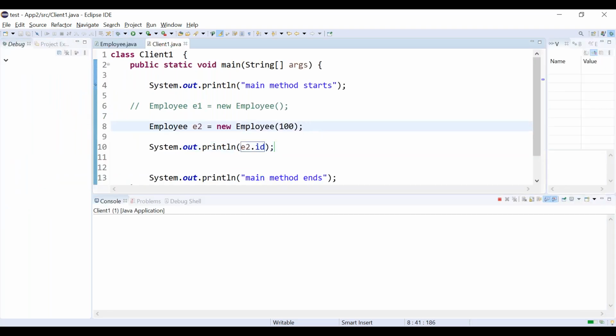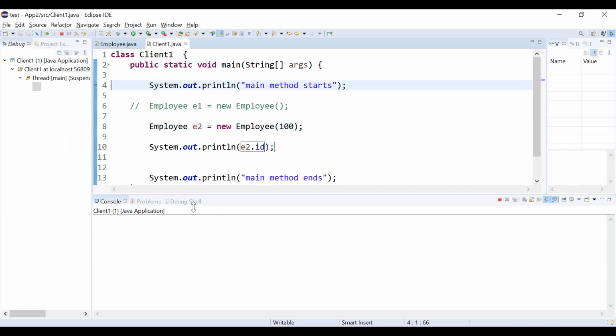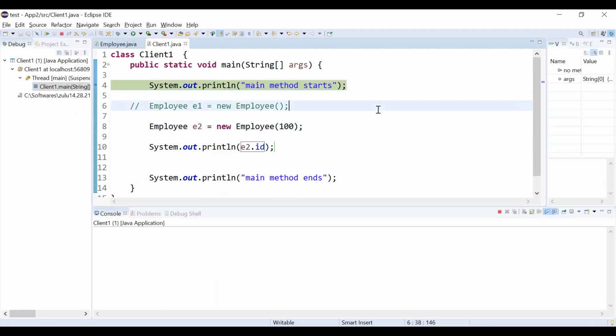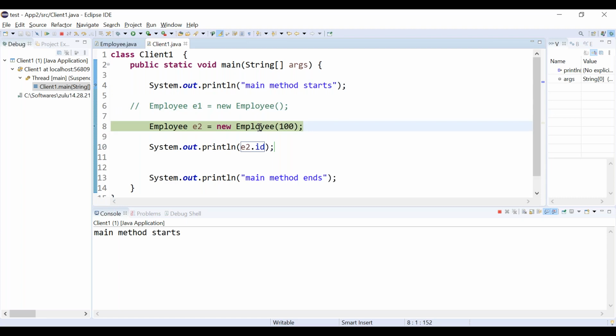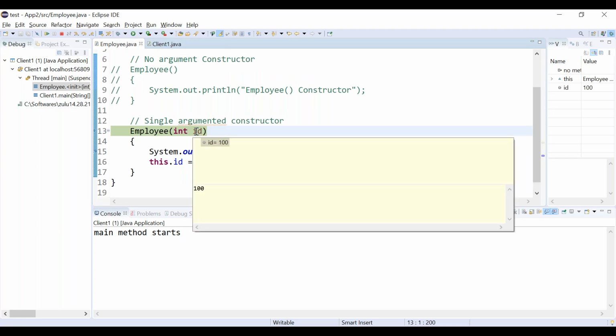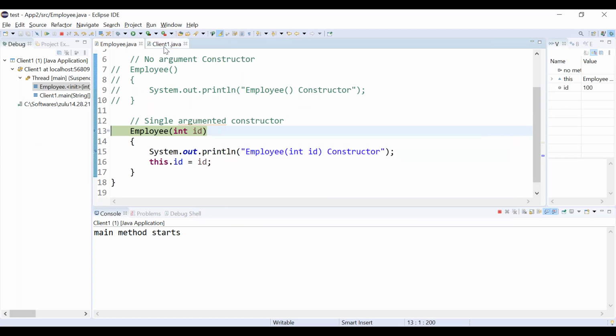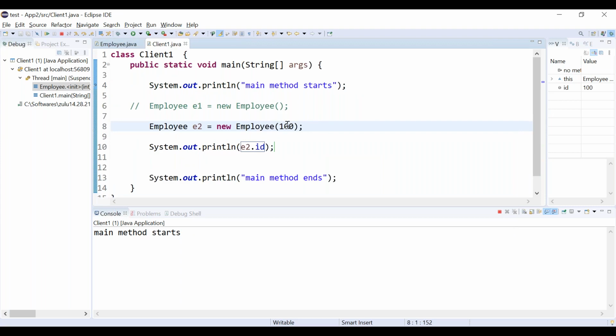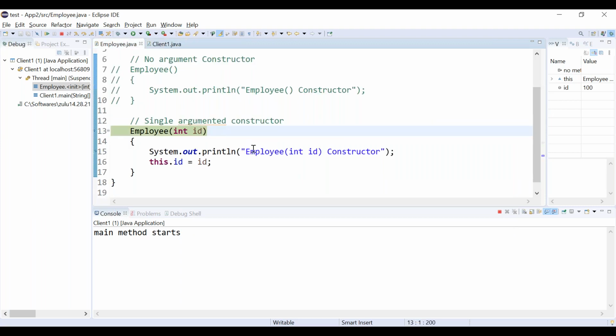What happens? We are trying to run it in compile time mode. Main method starts. First we are creating one object, only one object, by using the single argumented constructor. See, the flow is going inside the single argumented constructor. What is the id we passed? We passed 100 here, right?